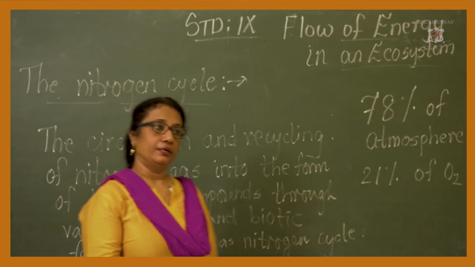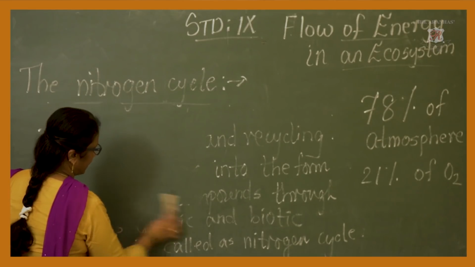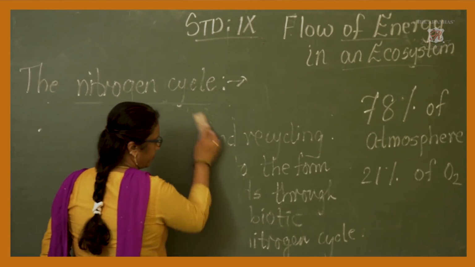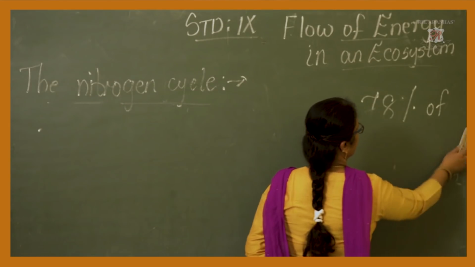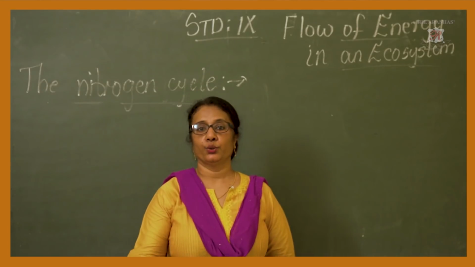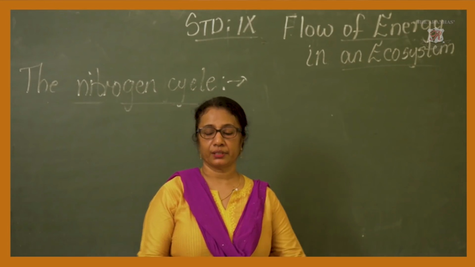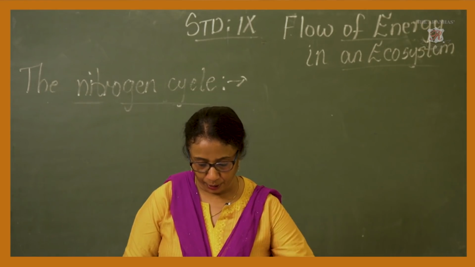Please learn this definition by heart. If the question is asked, explain the nitrogen cycle, you need to give the entire answer. Please be prepared, go through your textbooks, learn the spellings from your textbooks, because these are very important things that you need to know.